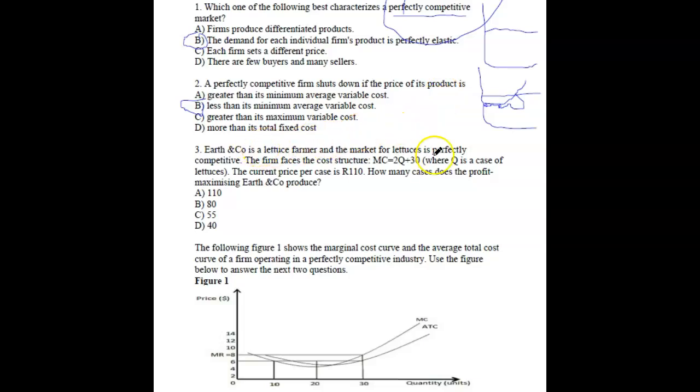Now, they give you this equation here, and they give you the current price. But what you must know is this demand curve of a firm is also called the total revenue curve, also known as the market price. So basically this is the market price, this is the demand curve, this is the total revenue curve. Different names but the same thing.